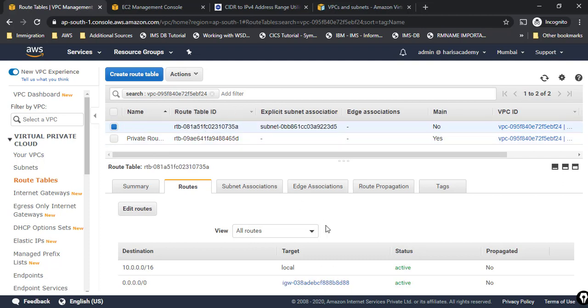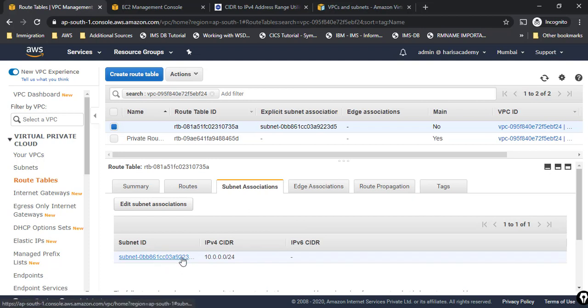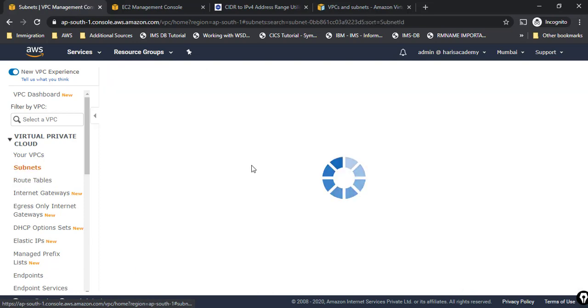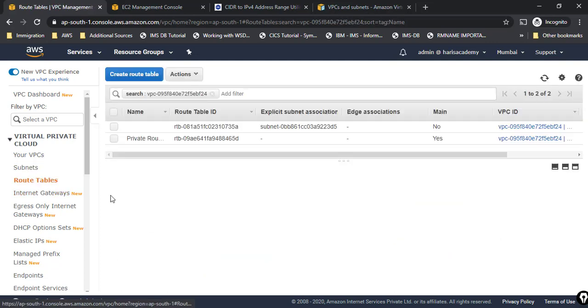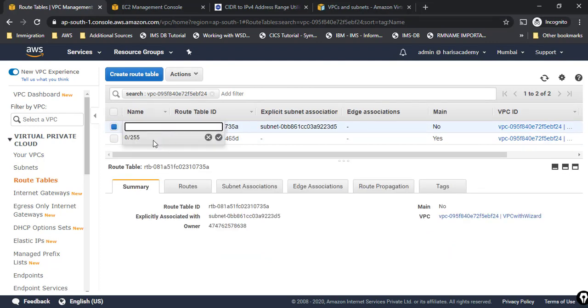Now if I go to this one, which is another route table created for the public subnet, you can see the gateway address here. IGW is given, which is the internet gateway. Again, in subnet associations, you can see this is a subnet ID which belongs to your public subnet. Because it has internet access, it is called a public subnet. So this route table tells us which one is public and which one is private, and whether they have access to the internet or not.